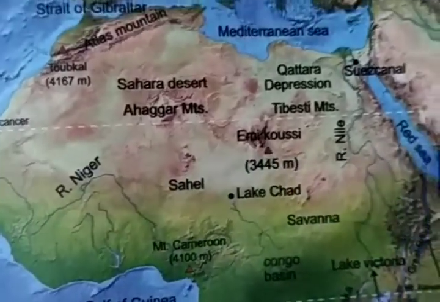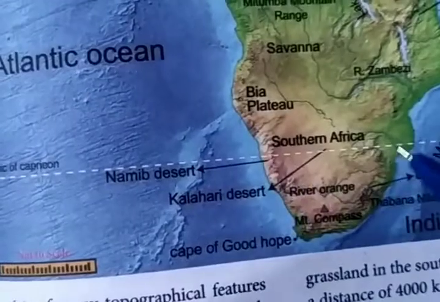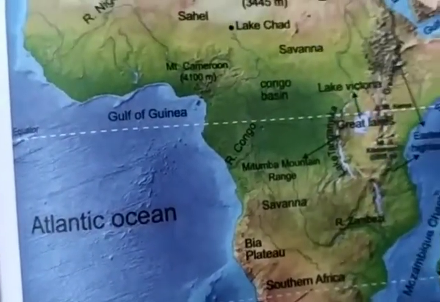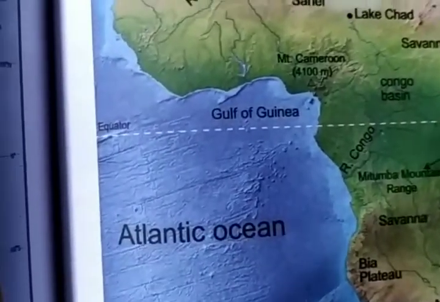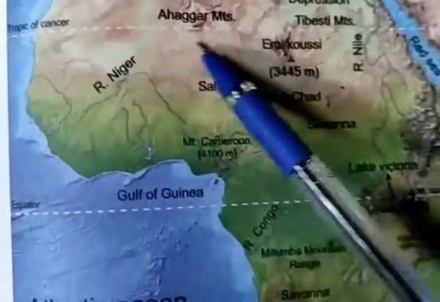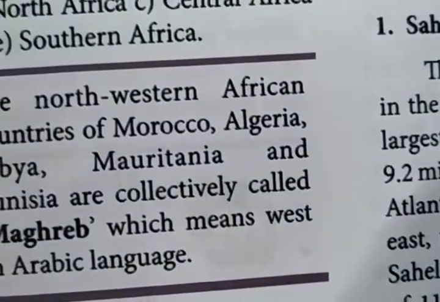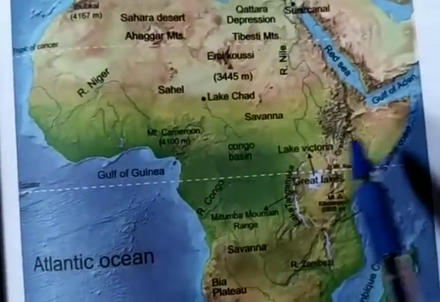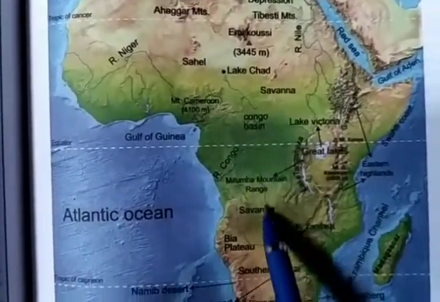The Tropic of Cancer passes through it. Equator. Next, Tropic of Capricorn. So all three pass through the continent: the Equator, Tropic of Capricorn, and Tropic of Cancer. When you notice this, we can easily see that the equator divides the whole continent into two parts.